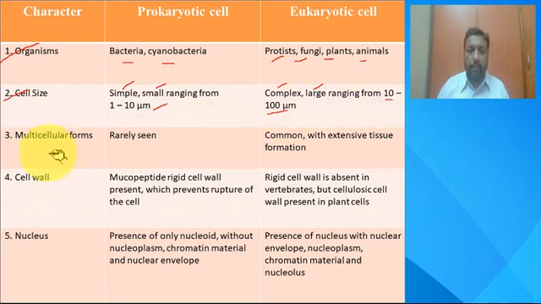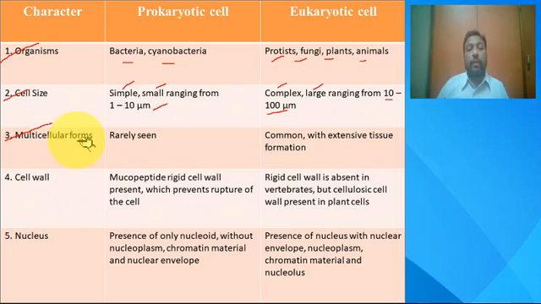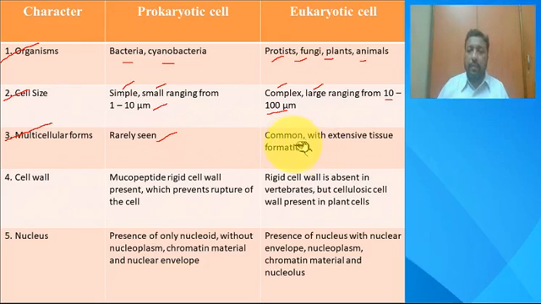100 micrometers. Then if you look at the multicellular forms, in prokaryotic cells multicellular forms are rarely seen. Mostly these are unicellular organisms, whereas in eukaryotic cells, multicellular forms are common with extensive tissue formation. So there are various multicellular forms having different types of tissues.